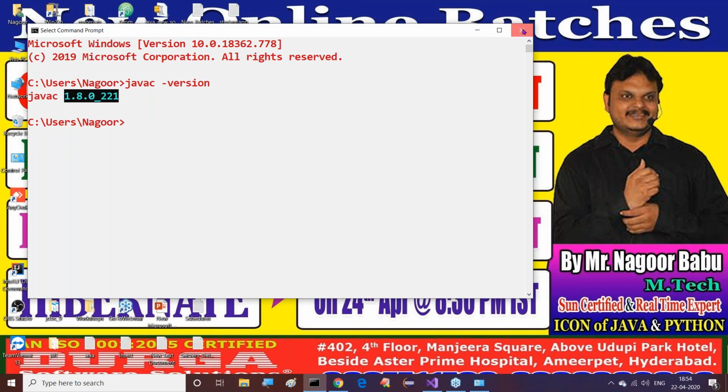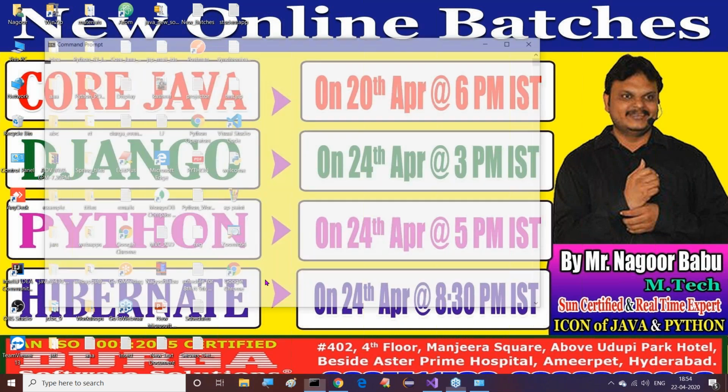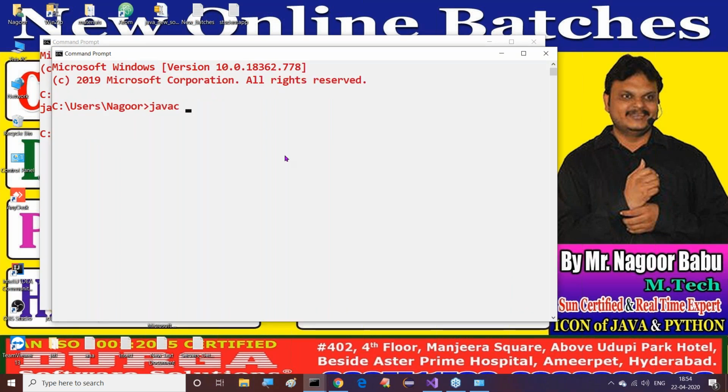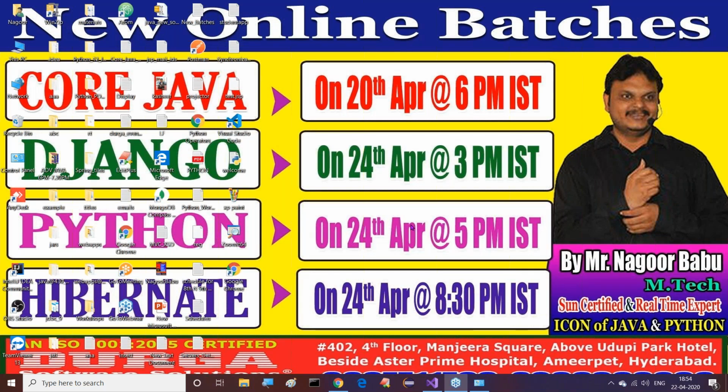Now I can open any number of command prompts, and where we type javac -version, we get this. Or otherwise, you can right click and open a command prompt, type javac -version, and we are able to get it. Any number of command prompts we can open, and in all command prompts we are getting the javac version, that means the Java version.